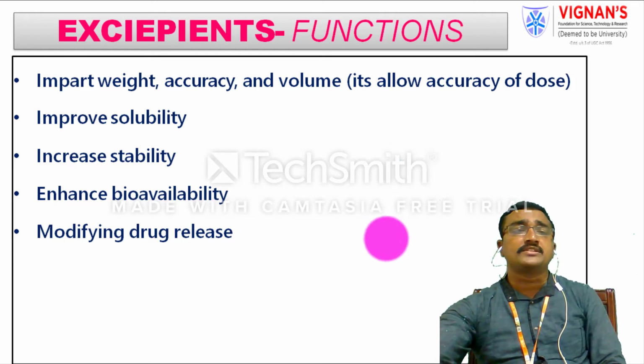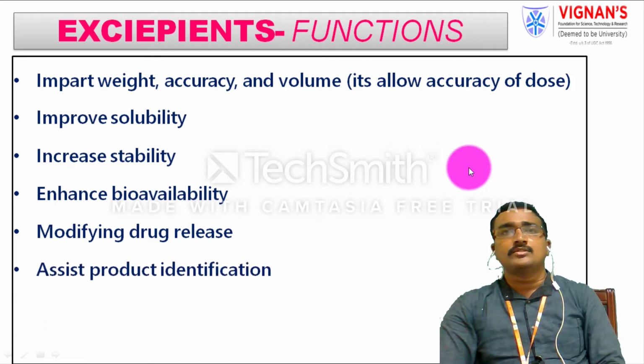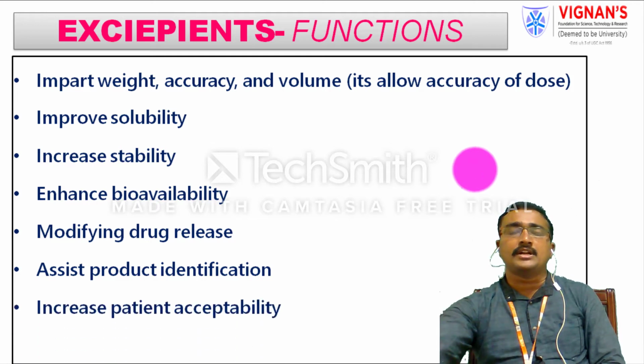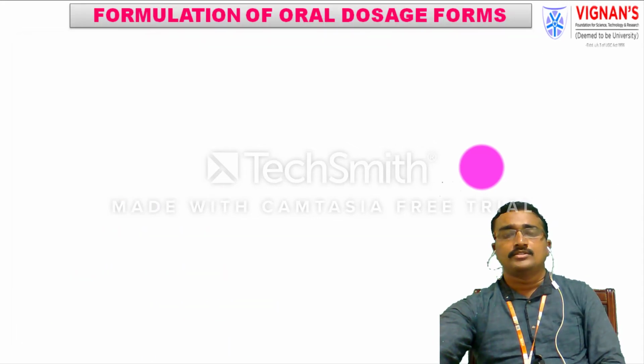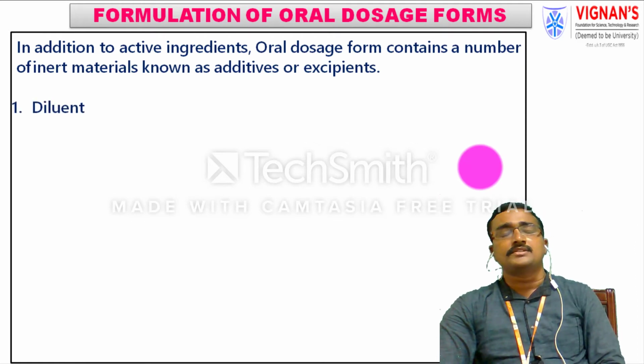So because of the addition of excipients, we are modifying the drug release rate profile. The addition of excipients also produces product identification, and it increases patient acceptability and patient compliance, and it facilitates an ideal design of the drug delivery system. So to formulate any oral dosage form, we add active ingredients, and in addition to the active ingredients we also add a number of inert materials. These inert materials we know as additives, adjuvants or excipients.